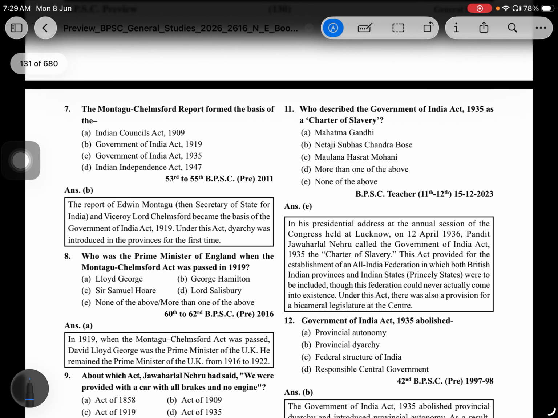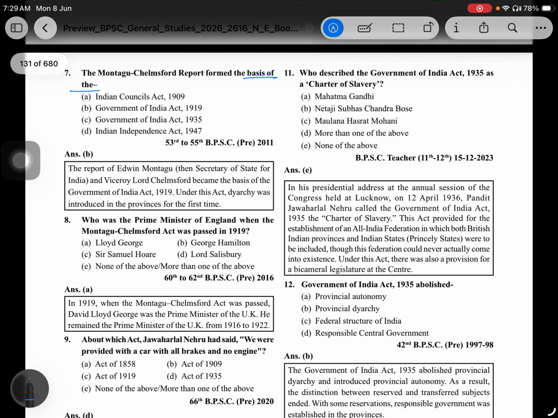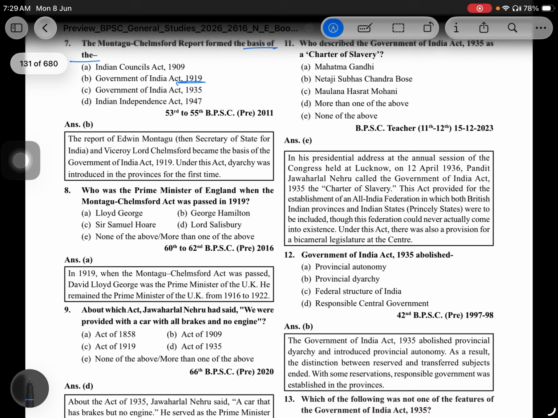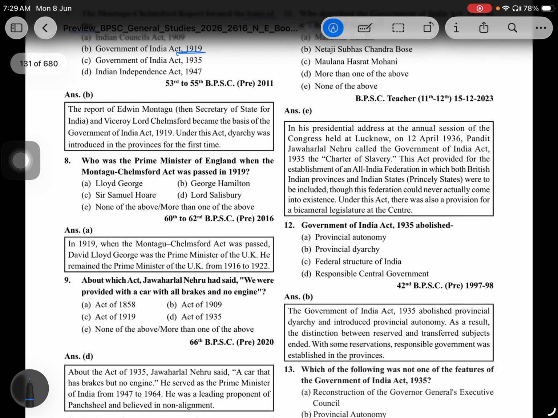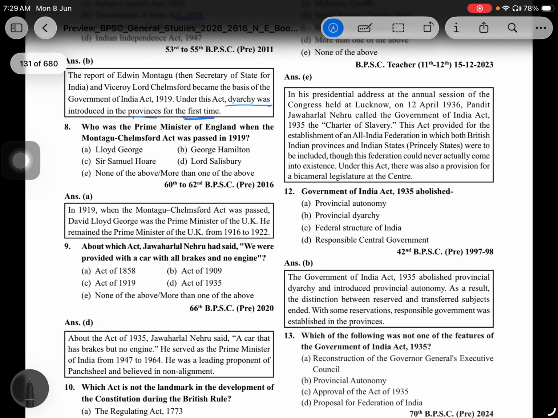The Montagu-Chelmsford report formed the basis of the Government of India Act 1919. The report of Edward Montagu, Secretary of State, and Viceroy Lord Chelmsford became the basis of the Government of India Act 1919. Under this Act, diarchy was introduced for the first time.